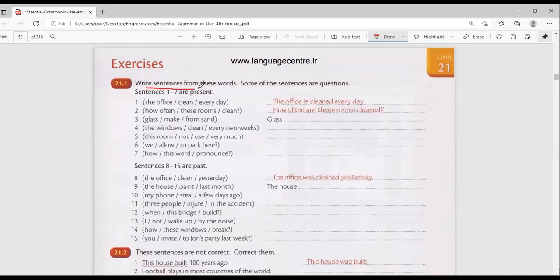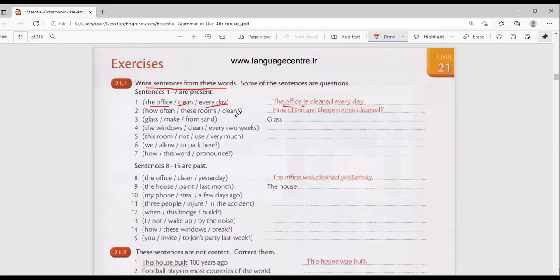Write sentences from these words. Some of the sentences are questions. The office clean every day. When you see every day, it's simple present. So the office is cleaned every day because it's present simple. And because the office is singular, you have to say is.